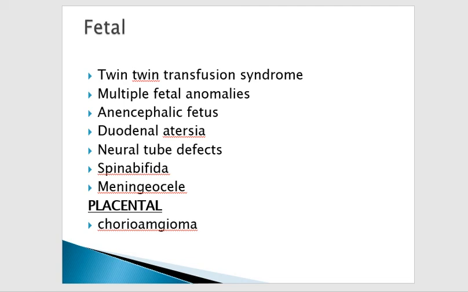Then multiple fetal anomalies: anencephalic fetus, duodenal atresia, neural tube defects, spina bifida, meningomyelocele. All these anomalies, if the fetus has them, will lead to polyhydramnios. Placental causes: it is a chorioangioma.